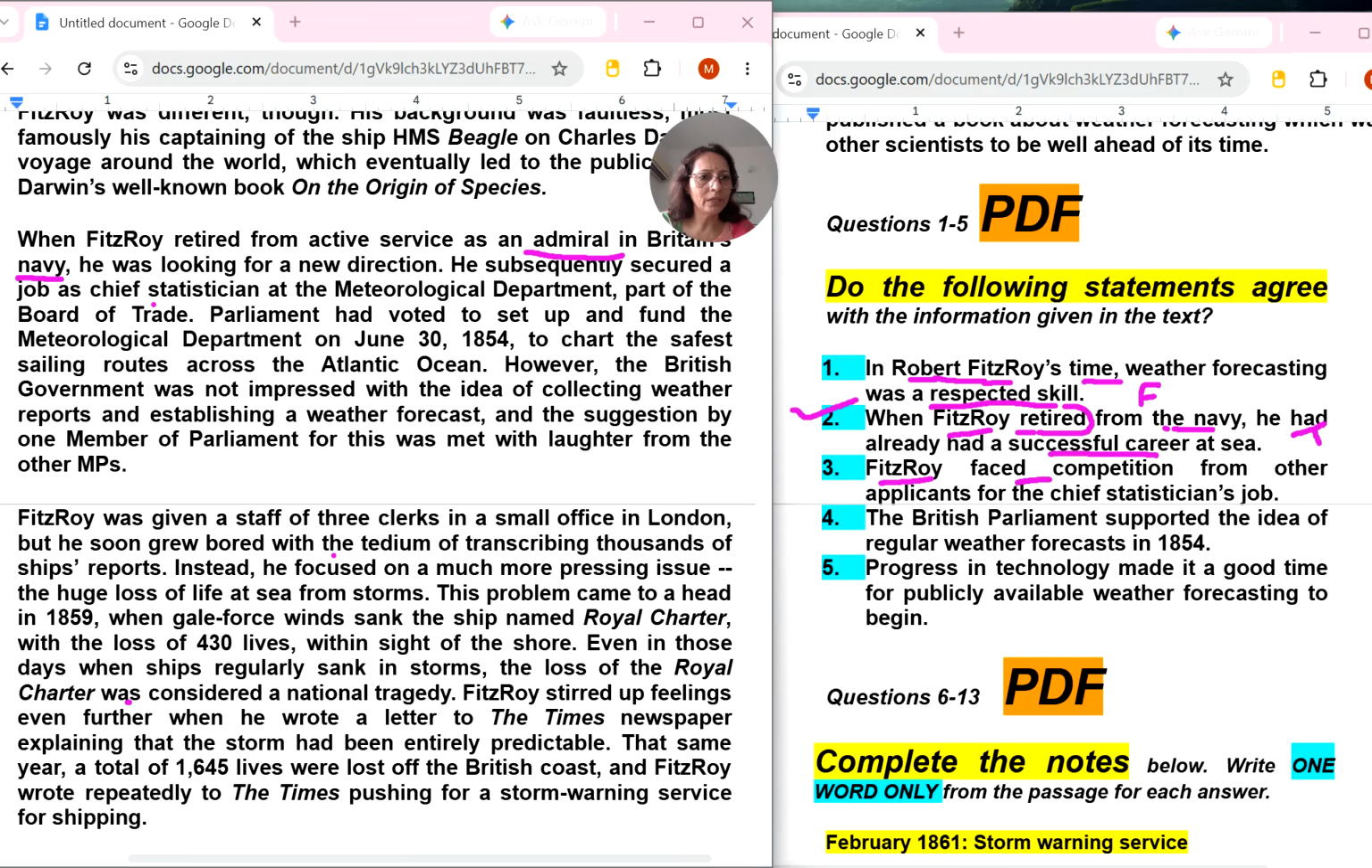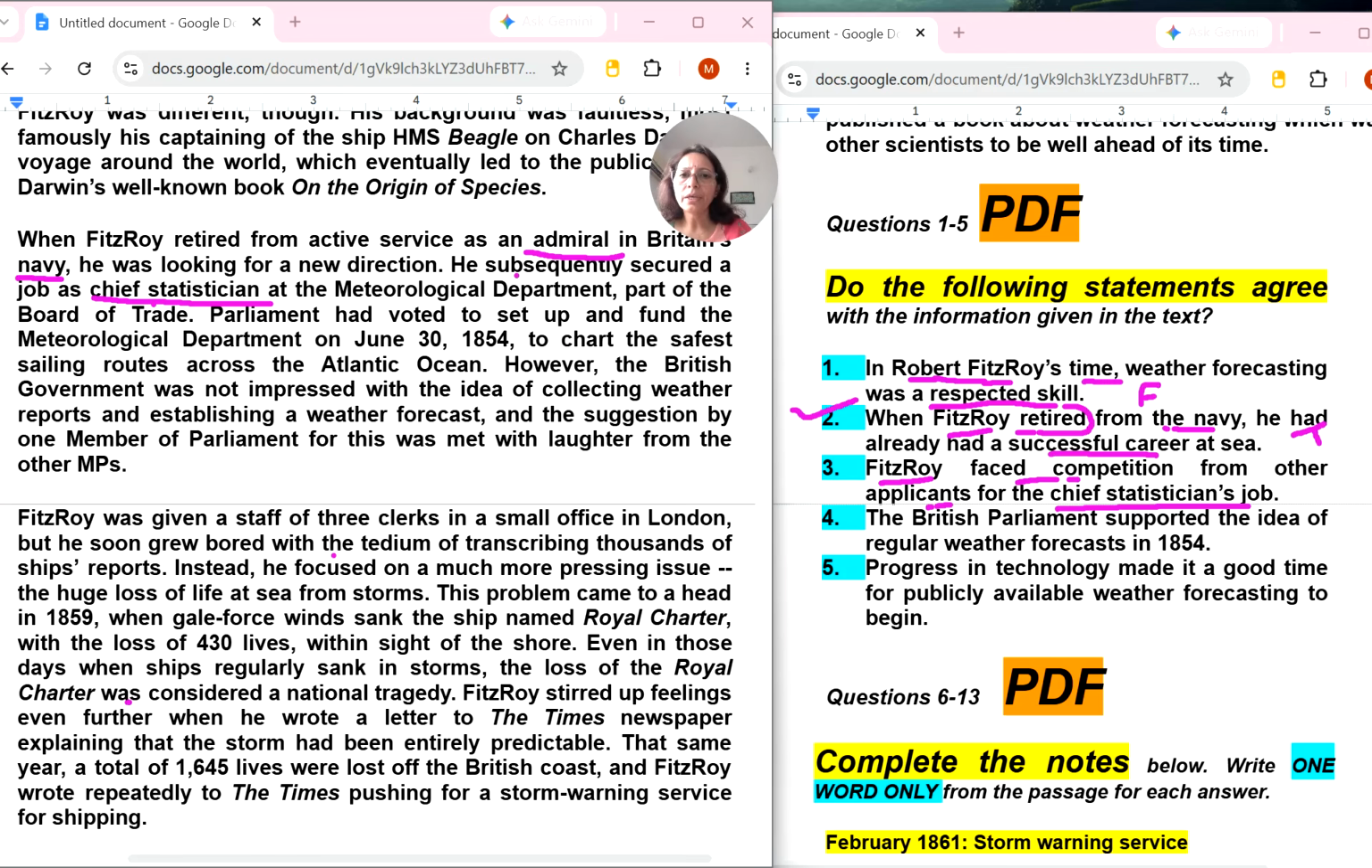Fitzroy faced competition from other applicants for the chief statistician job. Okay, so the word statistician is here, and if he faced competition from other applicants, then definitely true. If two or three candidates were there, of course. If they are not talking about any competition from other applicants, then not given. And if he faced competition, then it will be true. And if it is given like that, he did not face any competition, then it will be false.